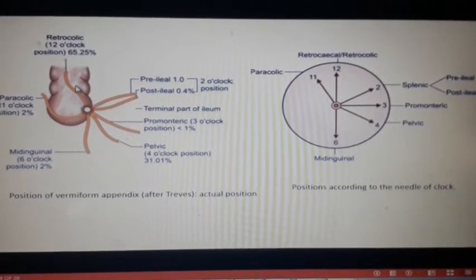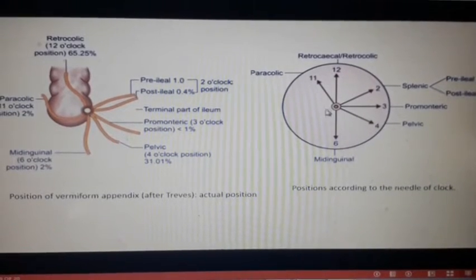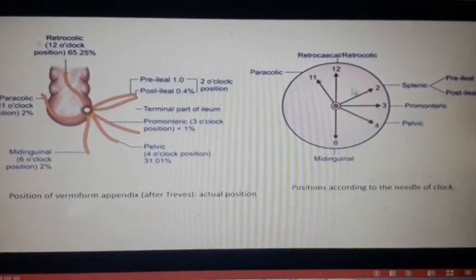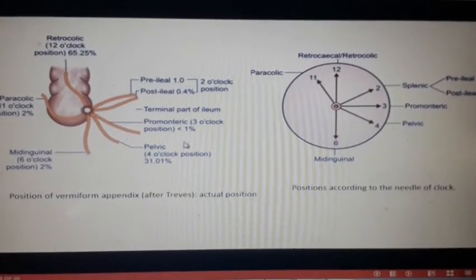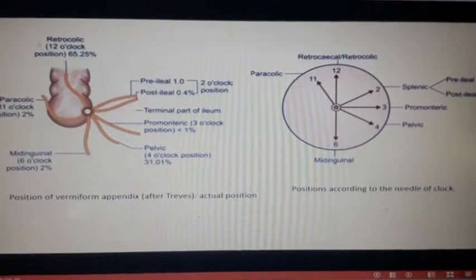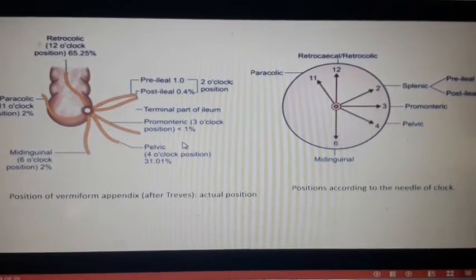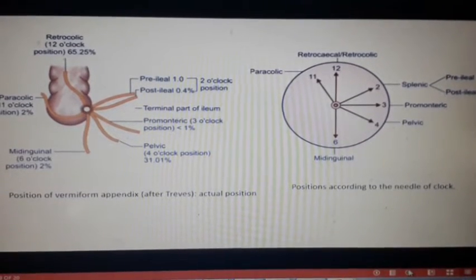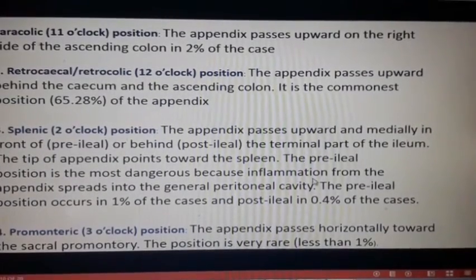Okay, so these are behind the cecum. This position is behind the cecum, and in this position you can see it anteriorly. Here you can see the tip, but in these two positions you cannot actually see much of the tip. So this is all, and if you find it difficult to memorize all the positions and the features, then to help you a little bit, I have made a mnemonic in my previous video, where I have made it really easy to understand and learn about it. So you can go and check that video. I'll put that video link in my description box, or you can click on the eye icon and you can see it there. So let's start.